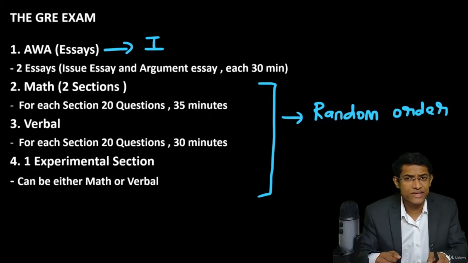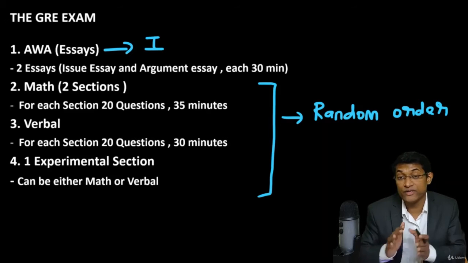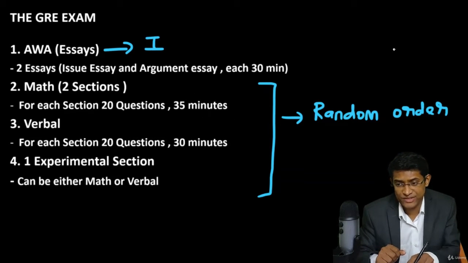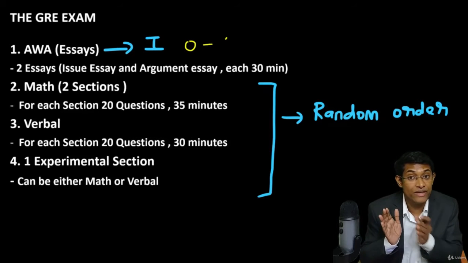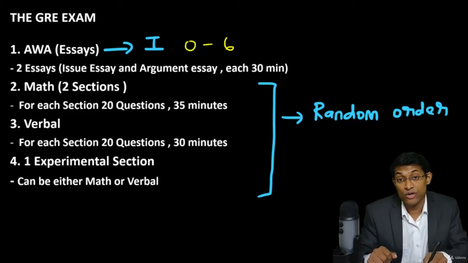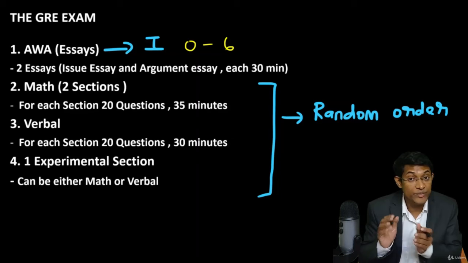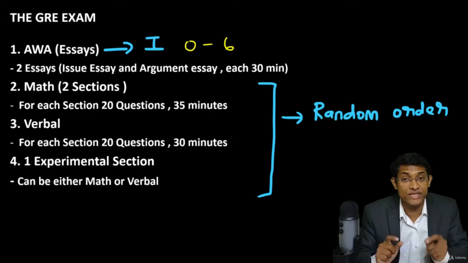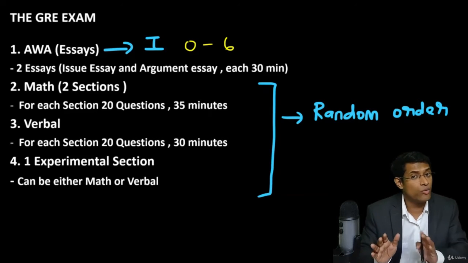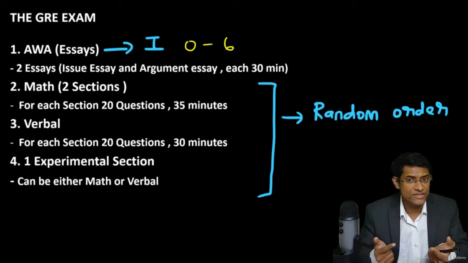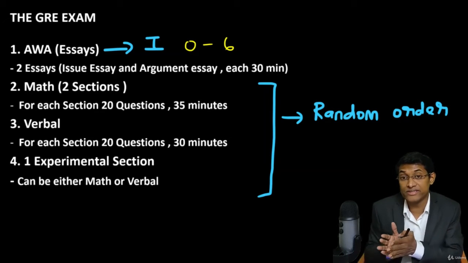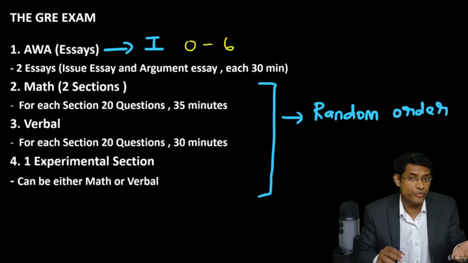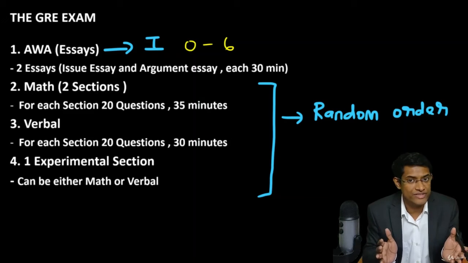Now, let's discuss the range of scores that you can get in these sections. When it comes to the AWA section, your score will range between 0 and 6. Now, who will grade your essays? It will be both a human person as well as the computer. And if the scores given by these two are almost similar, then the average is taken and it's rounded to the nearest 0.5. And if it's farther apart, then one more human person is employed and the average is taken.